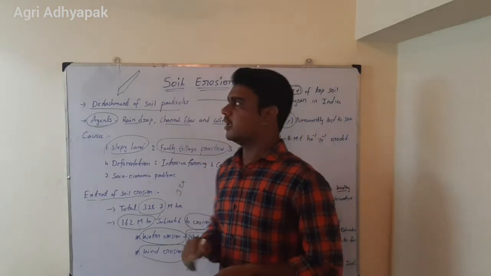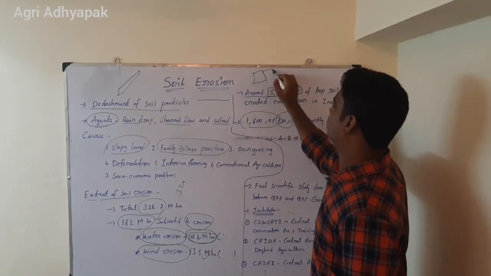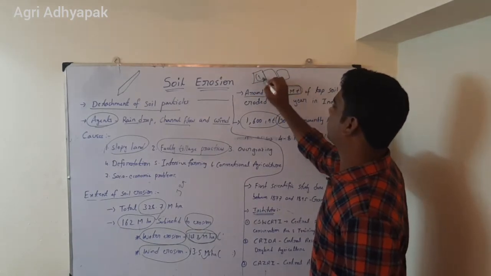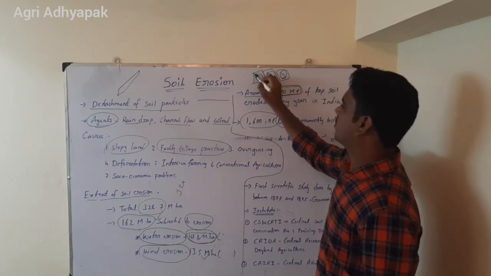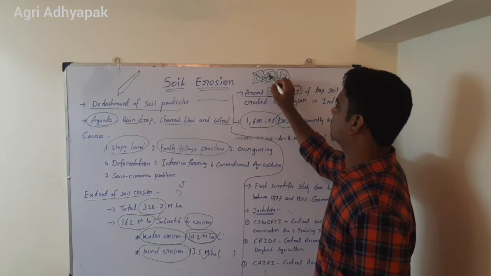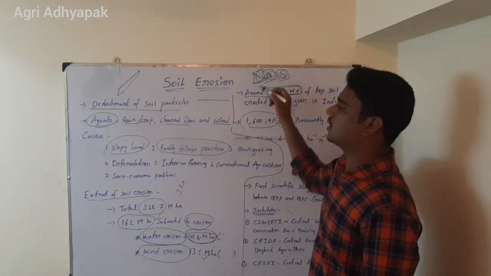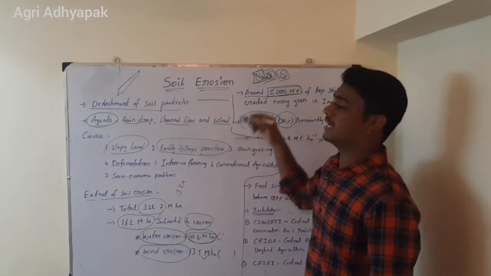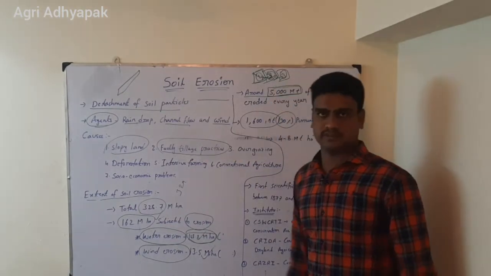See here, in this 5,000 million tons, for example, just assume we have different fields. This is farmer number 1, farmer 2, farmer 3. When soil is eroded from this land area, some amount of soil is eroded, but it is not getting wasted. It erodes to the next farmer's field, and from there again to the next farmer's field.